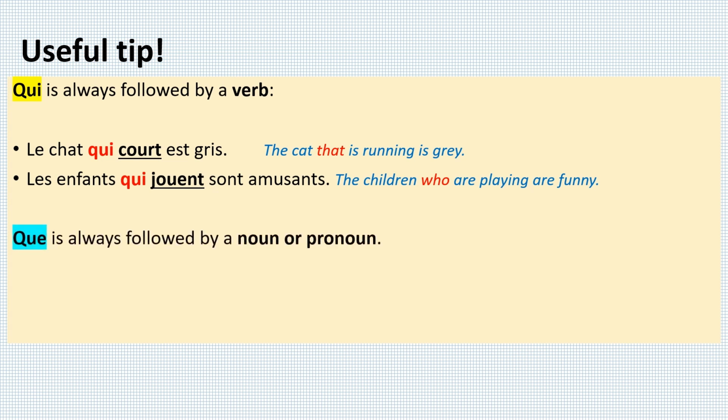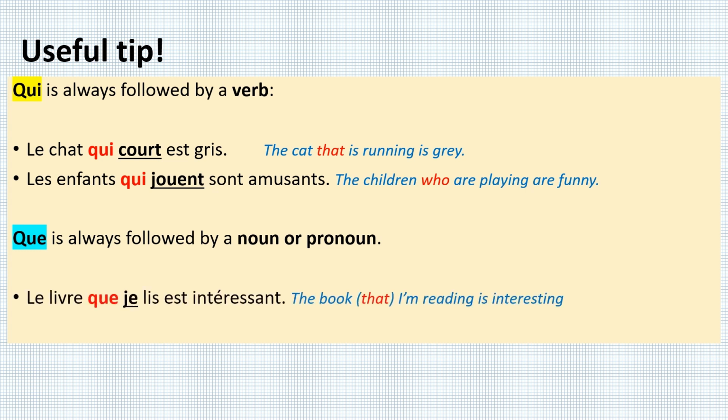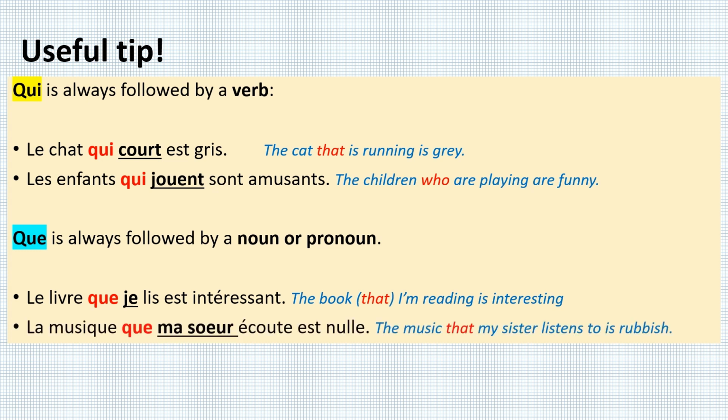Que, however, is always followed by a noun or a pronoun. For example, le livre que je lis est intéressant. The book that I'm reading is interesting. La musique que ma sœur écoute est nulle.